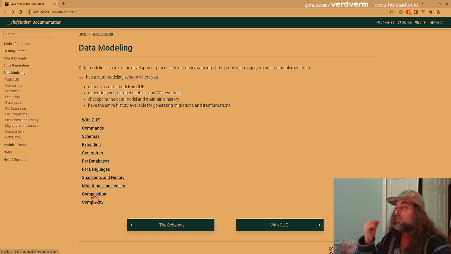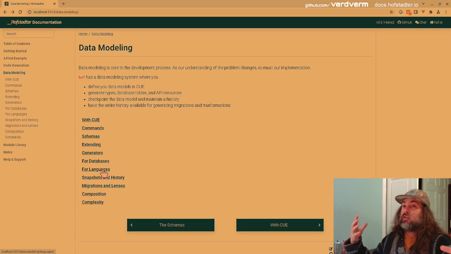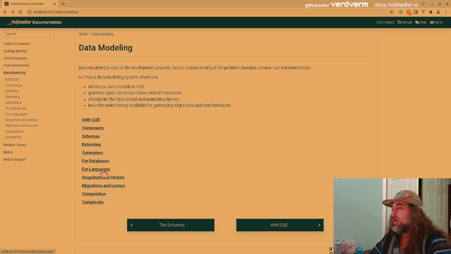And then we'll look at how we can compose things together. So we had a single data model, and then we have specializations for databases and languages. How do we merge those together so our user only has to think about one data model that's presented to them, and somebody else writes an SQL, or maybe they write a Postgres, and you grab the Go types module and you bring them into your server module and bring these things together. So generators are composable, so are these data models, and then those can feed into generators.